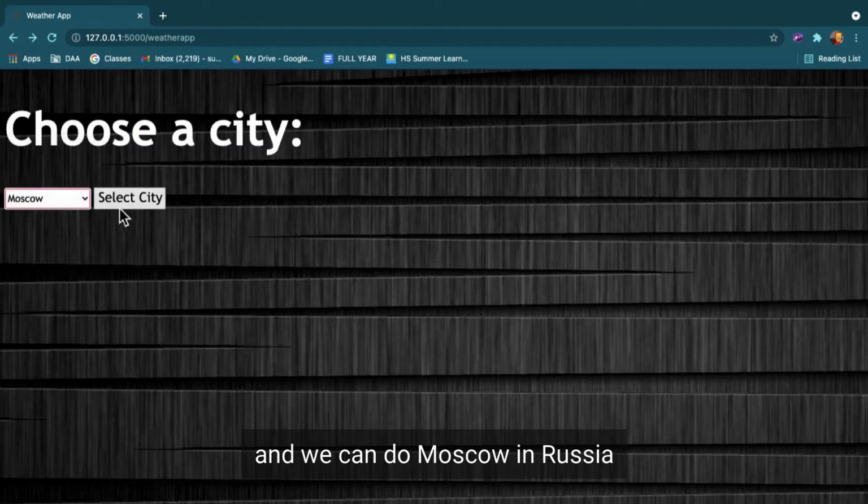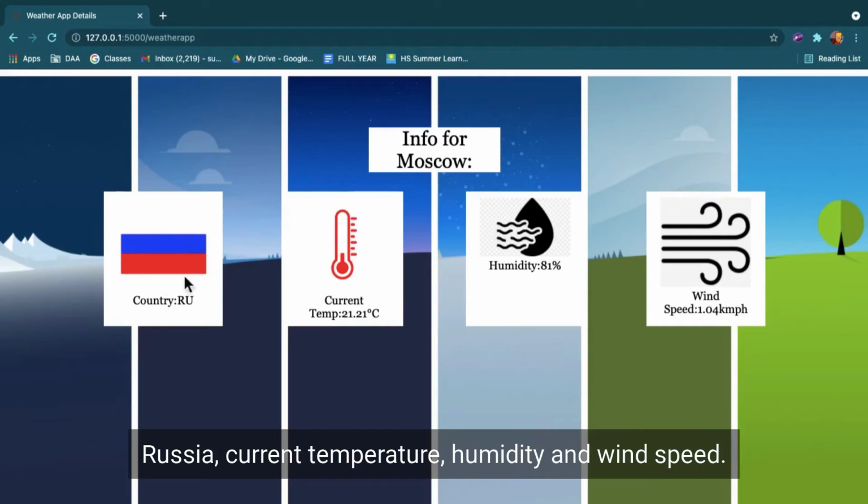And we can do Moscow in Russia. Look, Russia, current temperature, humidity, and wind speed.